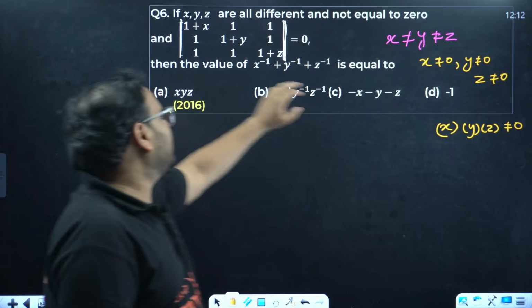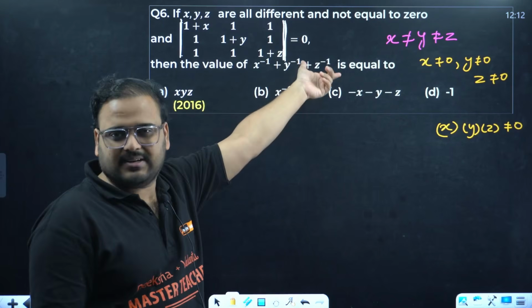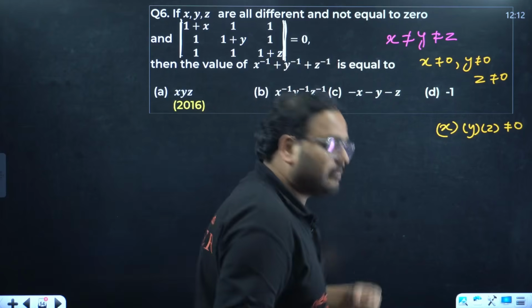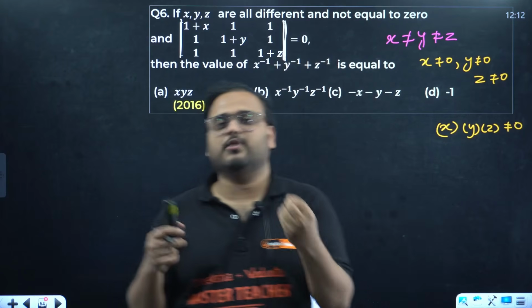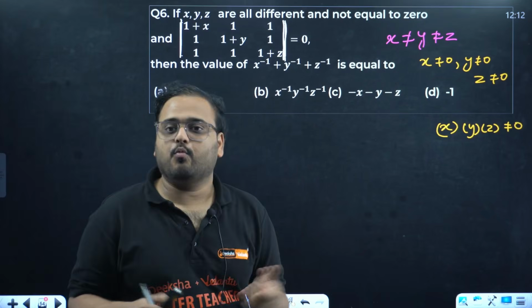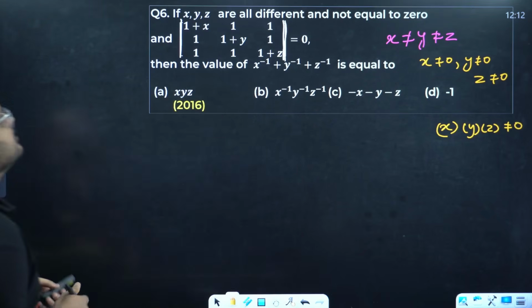They are asking us to find the value of X inverse plus Y inverse plus Z inverse, basically 1 by X plus 1 by Y plus 1 by Z. X power minus 1 is what? X power minus 1 is 1 by X. Y power minus 1 is 1 by Y. Z power minus 1 is 1 by Z. Sum of that is equal to what? Getting it right? We need to find that value.